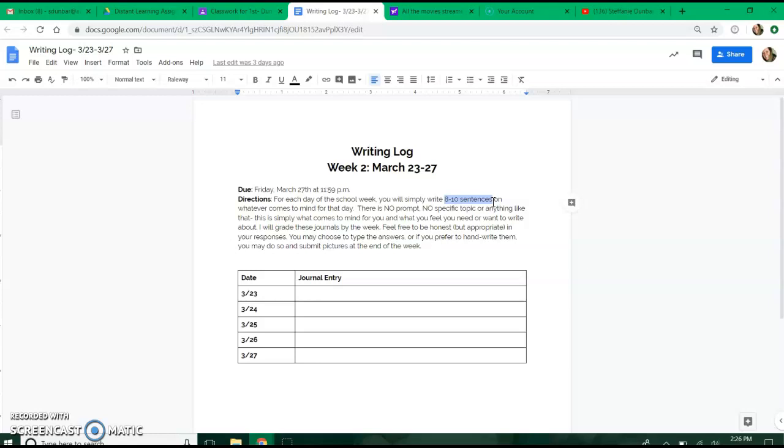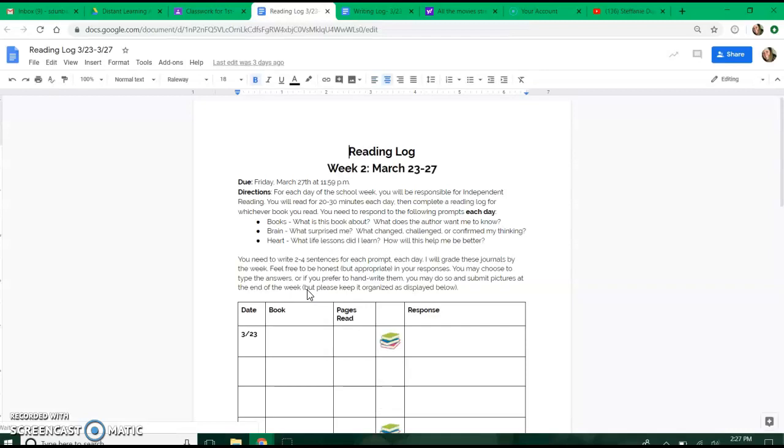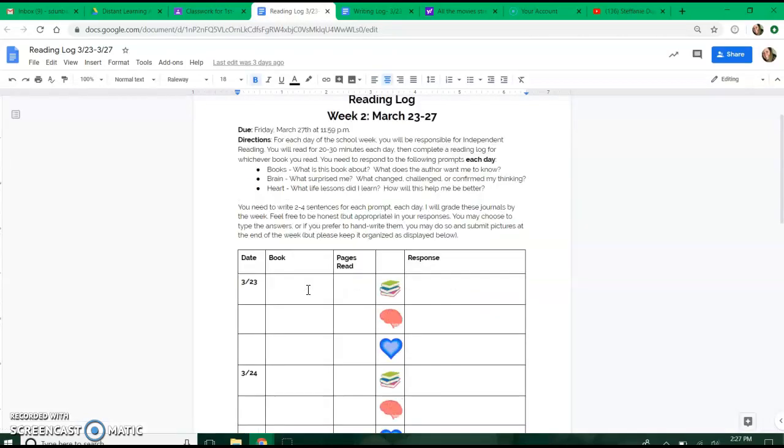What I want you to do is work on it each day, but some of you just do whatever is best for you. Just make sure you get all the days done. Okay, so that's your writing log. And then your reading log is going to look a little bit different than what it looked last week. So here it is. It's going to be kind of the same setup as your writing log. I'm going to assign it to you on Monday morning, and it's going to be due the following Friday at 11:59.